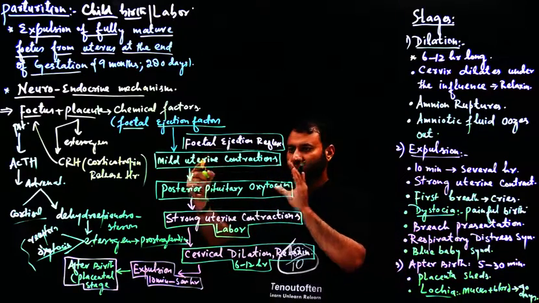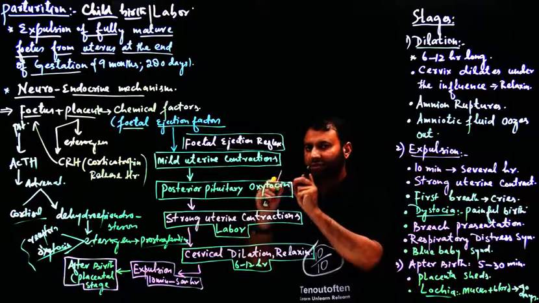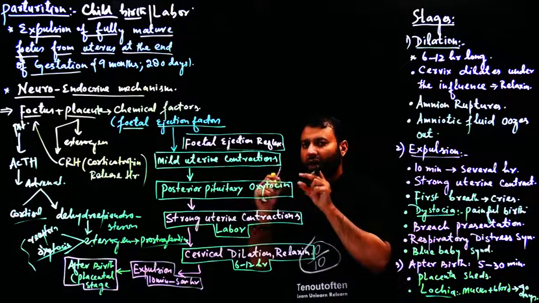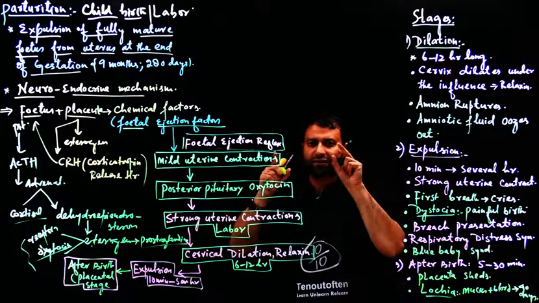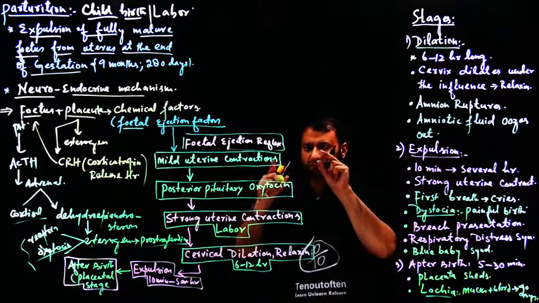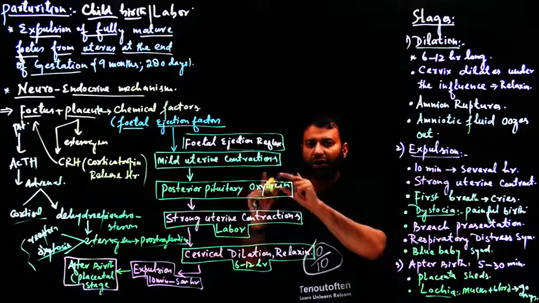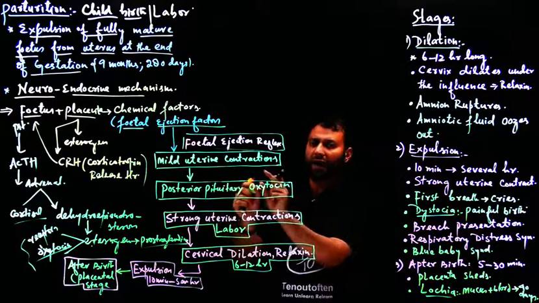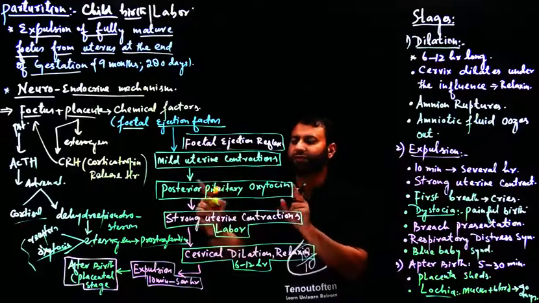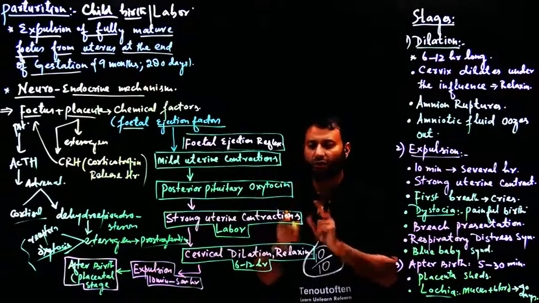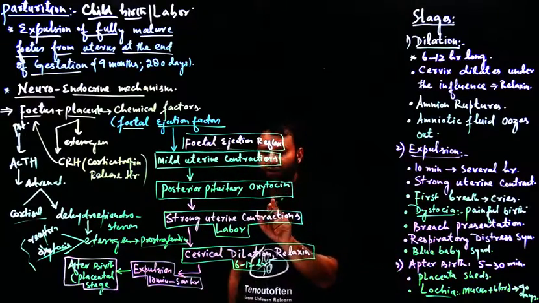So when the uterus begins to contract, these stretch receptors are stimulated, and these stretch receptors go to the hypothalamus. Hypothalamus secretes oxytocin. Okay, the oxytocin is stored in the posterior pituitary. Now we say directly that the mild uterine contractions or the fetal ejection reflex stimulates posterior pituitary gland to secrete oxytocin. Now when oxytocin is released, what happens?